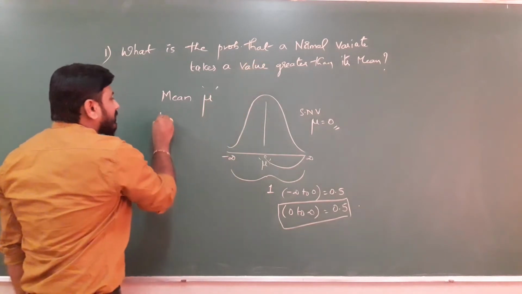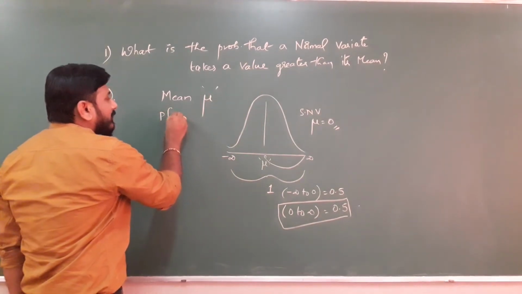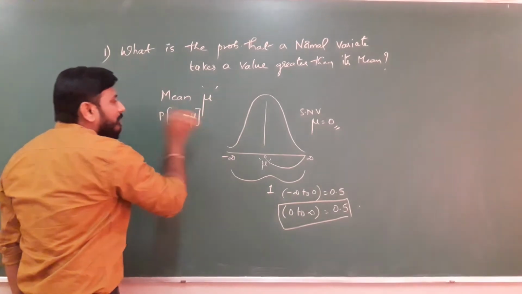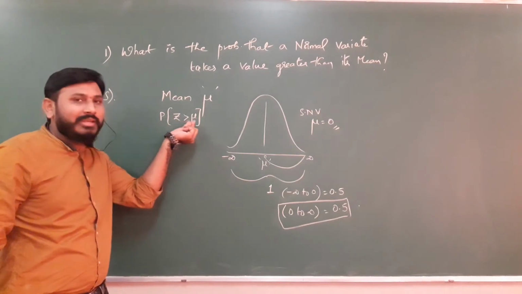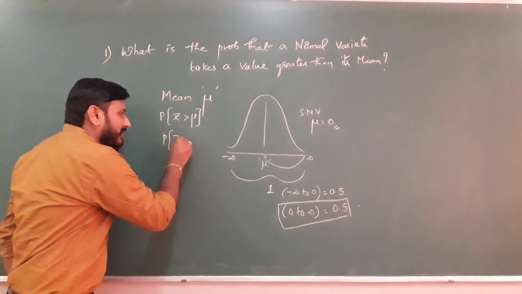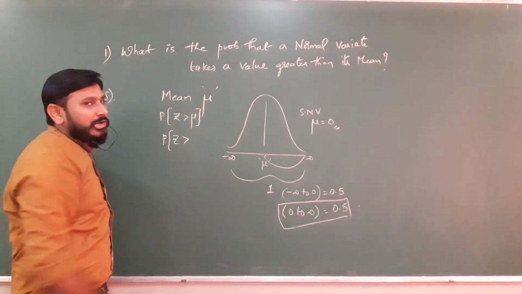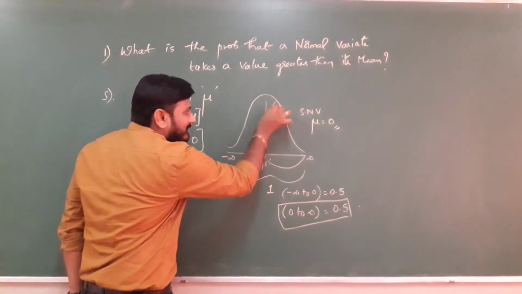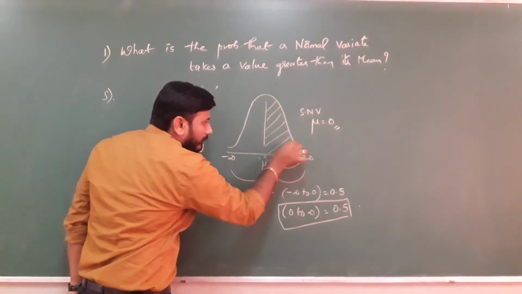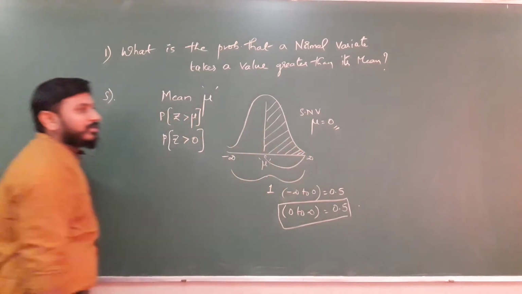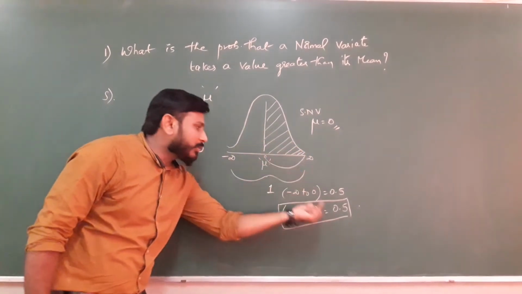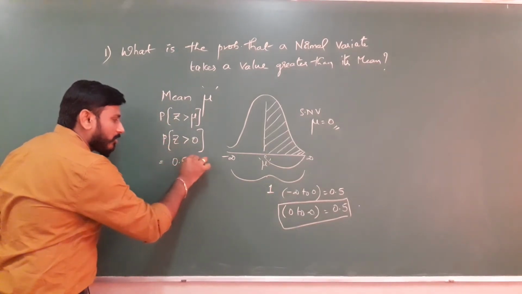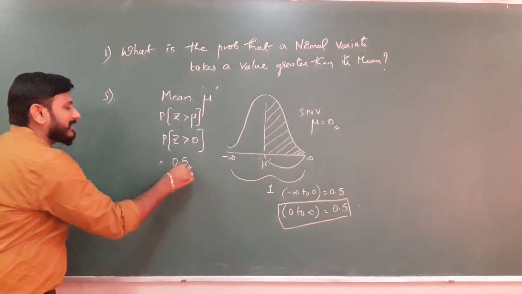Now the probability that the normal variate Z takes a value greater than its mean. That means probability of Z greater than mu. In a standard normal variate, what is the value of mu? 0. Now greater than 0 means what is the region? This region. Right? Now this region, what is the value? 0.5. Probability of Z greater than 0 is 0.5. This is the answer.